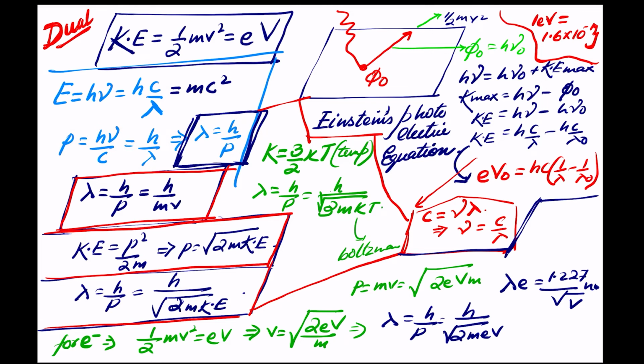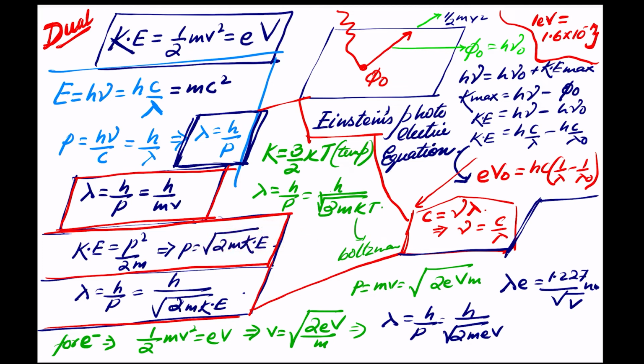Now kinetic energy in terms of temperature, we can also write K is equal to 3 by 2 kT. Here small k is the Boltzmann constant. So lambda is equal to h by p. If sometimes they give you temperature and all that, you can use this formula: lambda is h by root under of 3mkT, where k is the Boltzmann constant. We already know lambda is equal to h by p, which is h by mv. Now we know kinetic energy is equal to momentum square by 2m. So from here we get momentum is equal to root under of 2 times the mass into kinetic energy. Very simple and very useful formula.